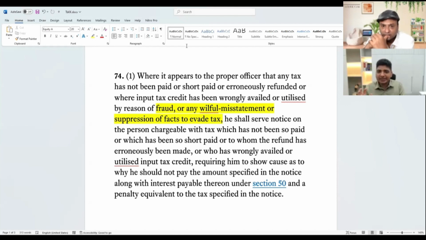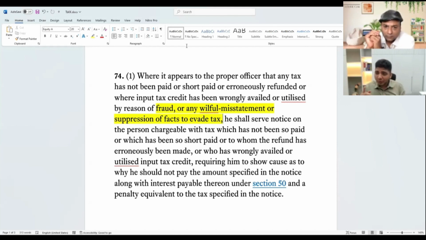In fraud, there is a device that is used. Whenever we say device, we are not talking about a phone or something else. Device means I am actively doing something to defraud the government. For example, I make an invoice, and then I tear up that invoice and throw it away, and I am replacing one invoice with another invoice. So there is active involvement in doing something. There is a paper that I am creating.